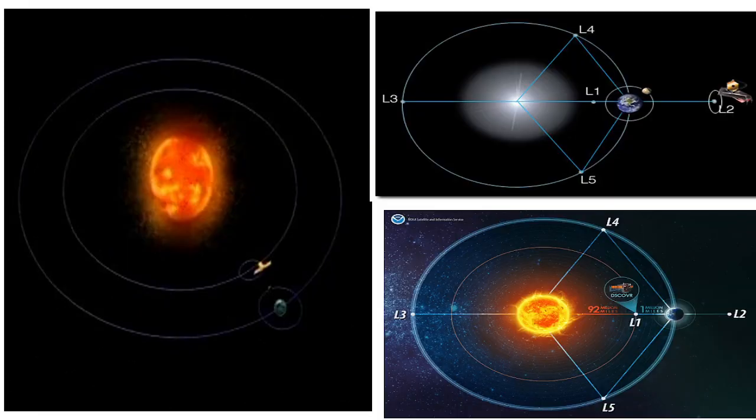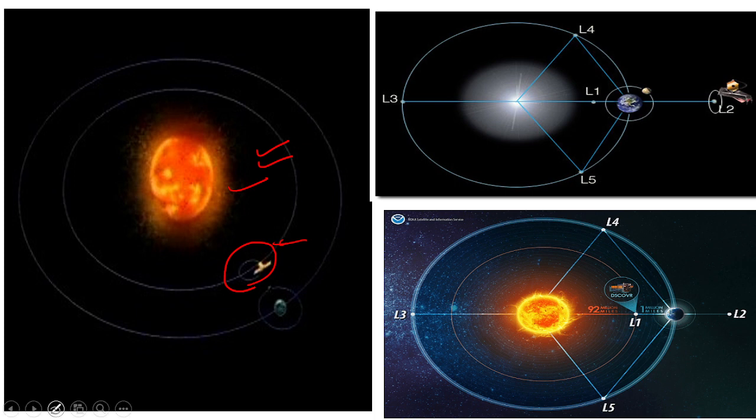So guys, this is the picture you are seeing on your screen. These are the pictures of Lagrange points in the Earth and Sun system. As you can see, here is our Aditya L1, our solar exploratory mission. Aditya L1 is at the point L1, so it is named Aditya L1. It is between the Sun and Earth.